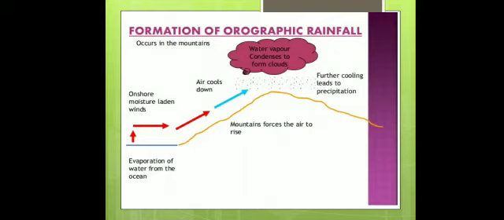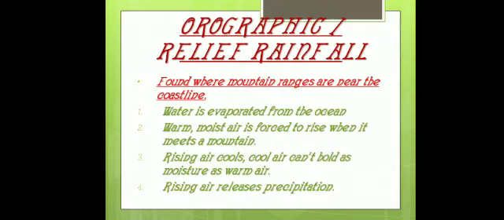So in this way there is formation of orographic rainfall when humid air is forced to rise along the slope of a mountain. It cools down and causes condensation, and due to condensation there will be rainfall. So any rainfall associated with a mountain is known as orographic rainfall or relief rainfall.